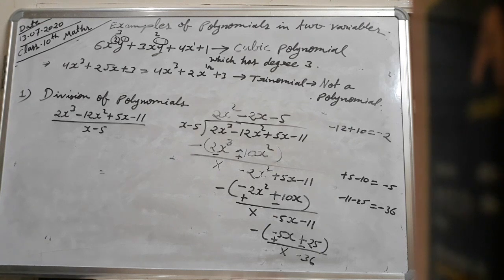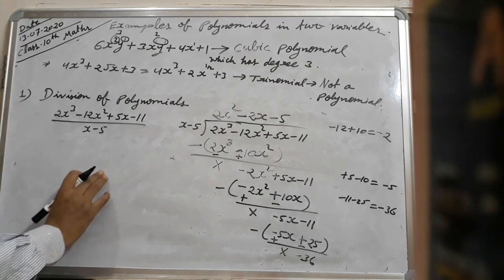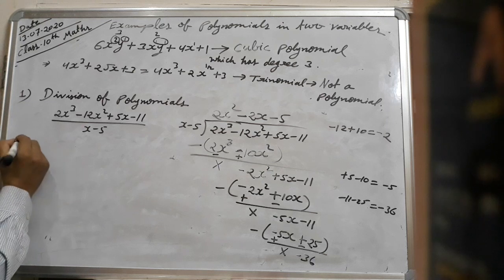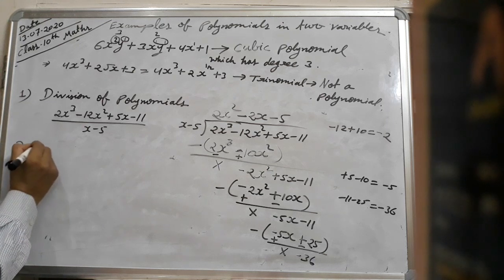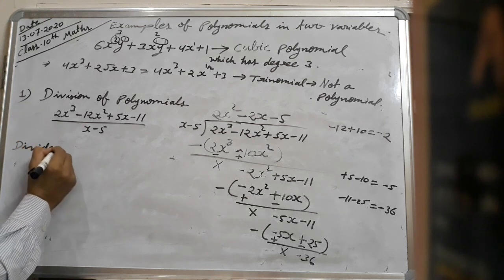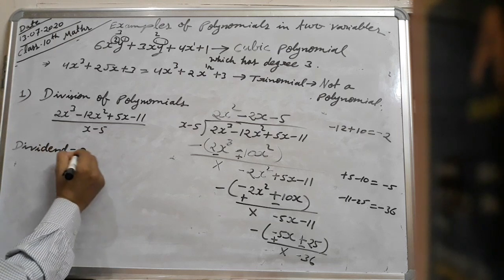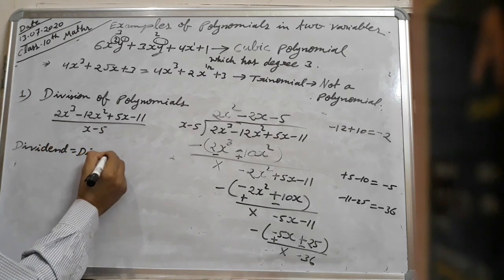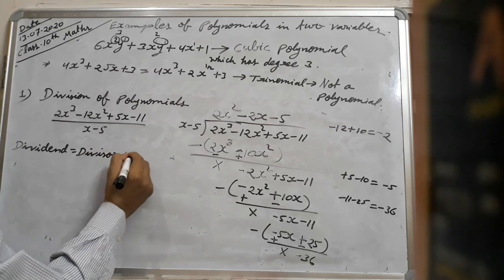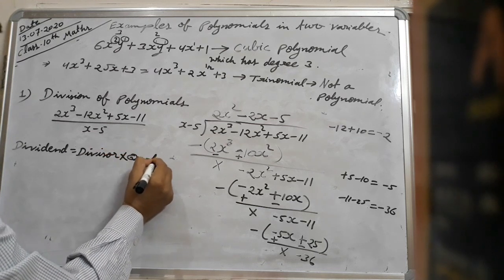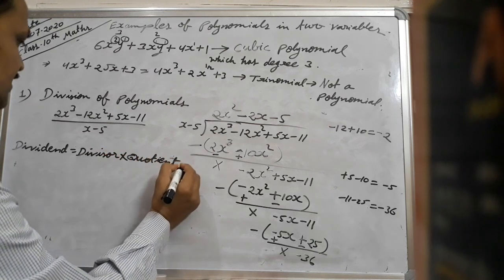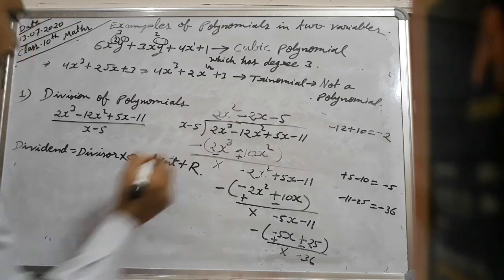And you know the division formula. What is the division formula? Dividend is equal to divisor into quotient plus remainder.